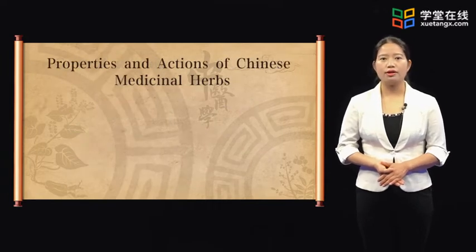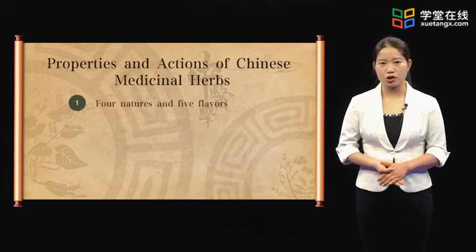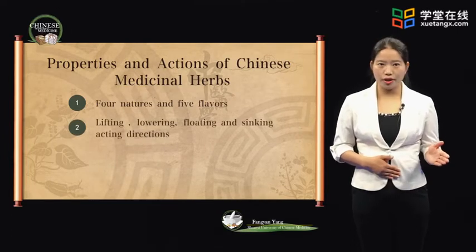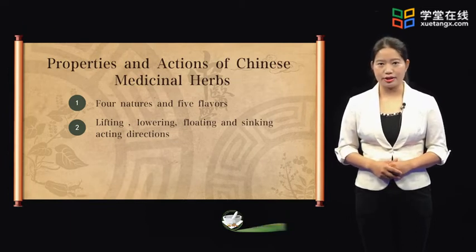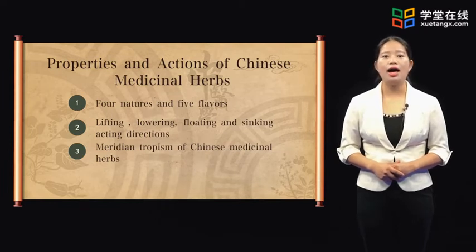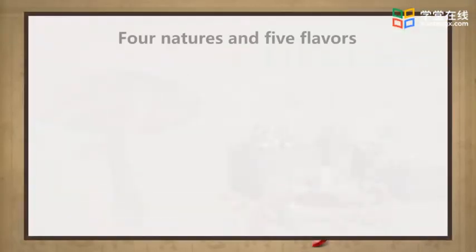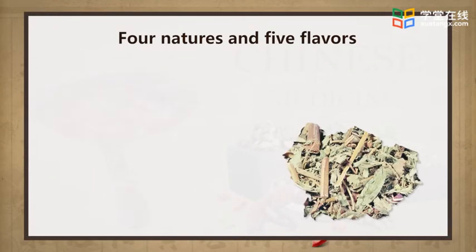The theories of their properties are mainly summarized as 4 natures and 5 flavors, lifting, lowering, floating, and sinking acting directions, meridian tropism of Chinese medicinal herbs, and toxicity of Chinese medicinal herbs. Now, let's start one by one. First, we are going to learn 4 natures and 5 flavors.